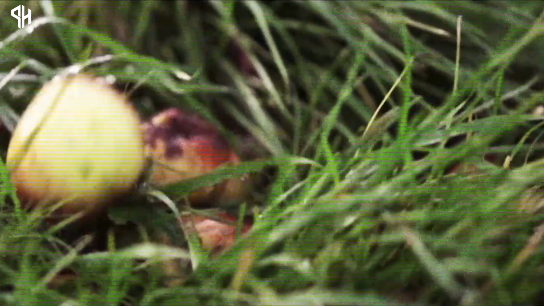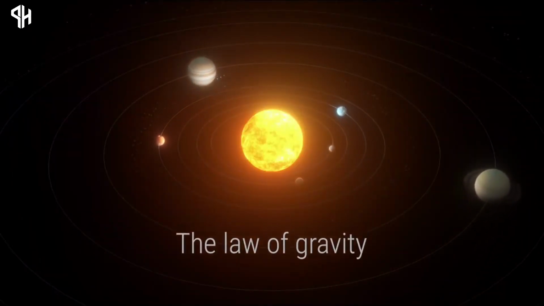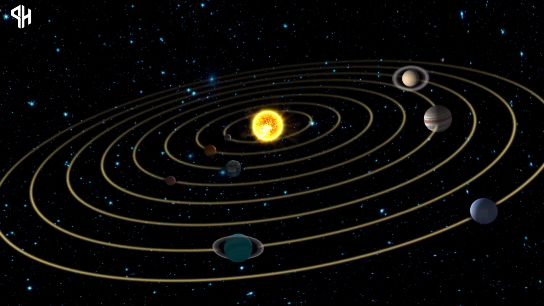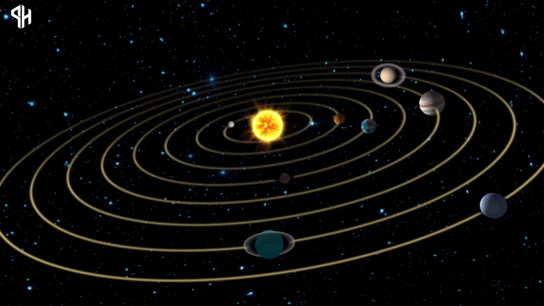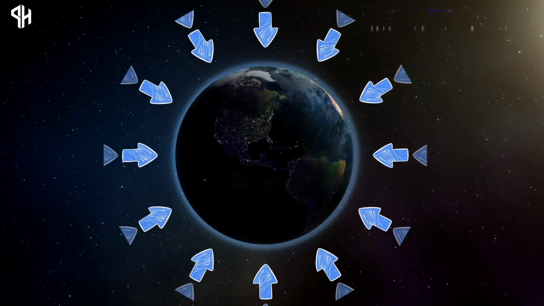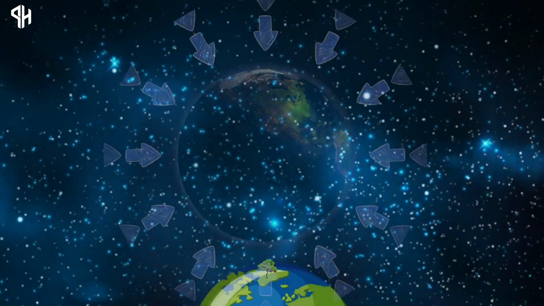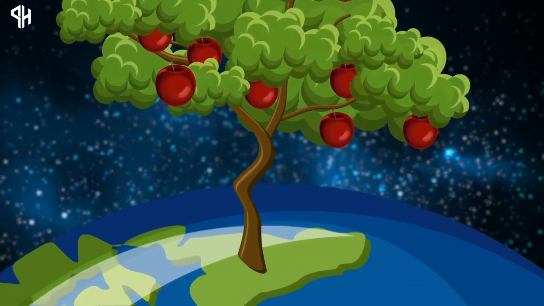Observing an apple fall prompted Newton to ponder a critical question. If the apple falls, does the moon also fall? This query led him to unveil the law of gravity, stating that every object in the universe exerts a force of attraction on another object. This force is responsible for phenomena such as Earth's gravity, the moon's orbit around Earth, and even the existence of the universe. However, Newton's revelations left significant questions unanswered.